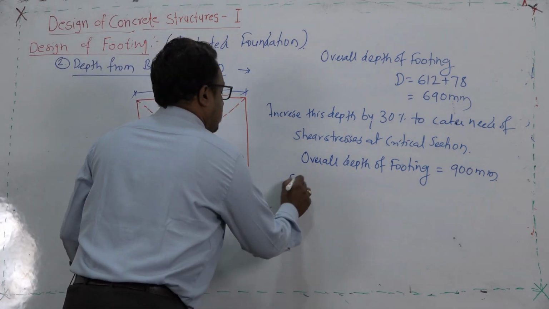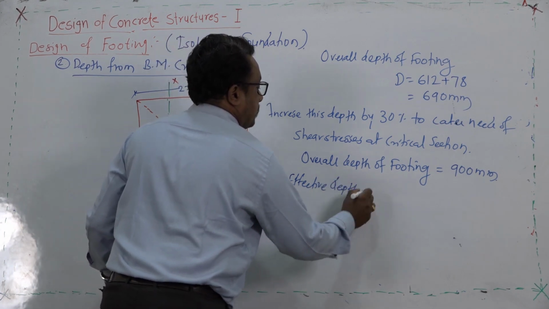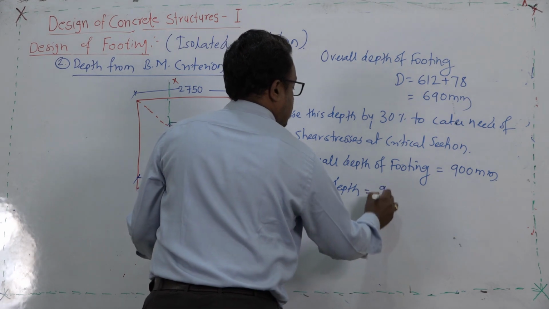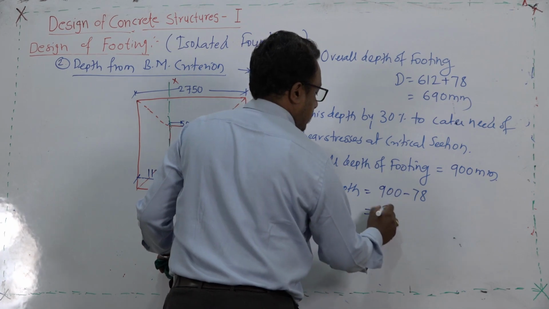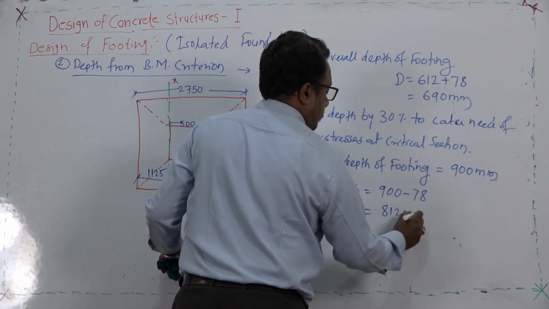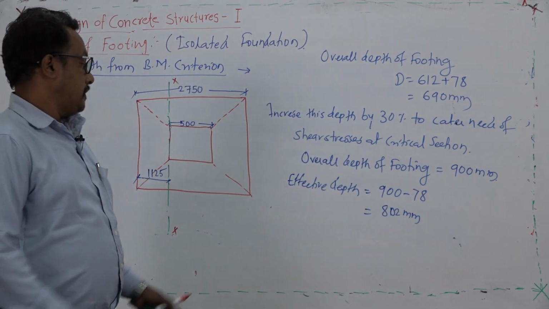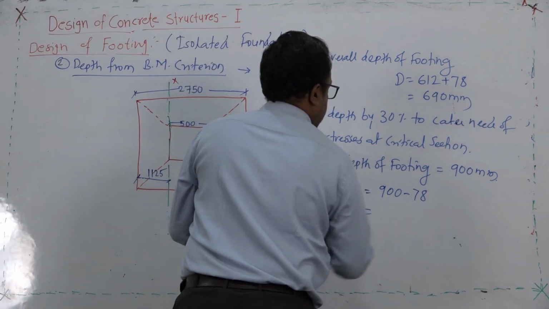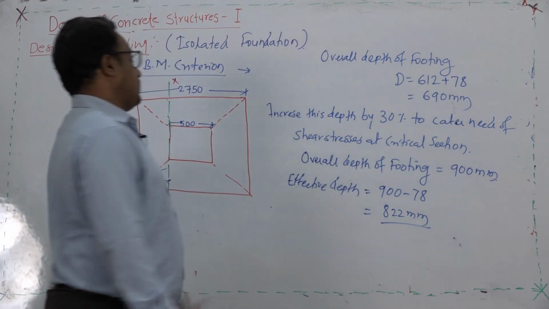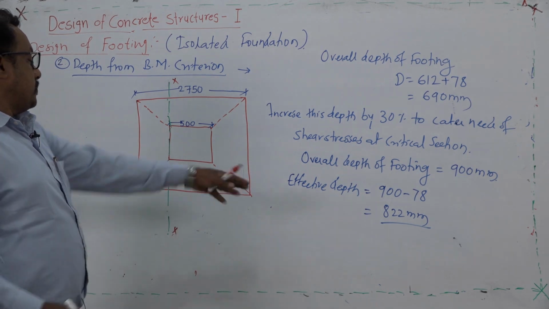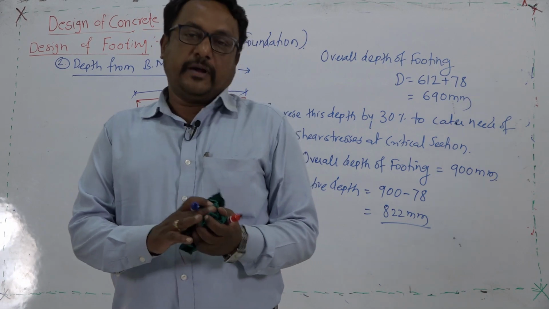Therefore, the effective depth will be this 900 minus 78, it comes to be 822 mm. So, this is the effective depth of footing required. So, what is the use of this effective depth? On this basis only we will try to quantify the requirement of the steel.